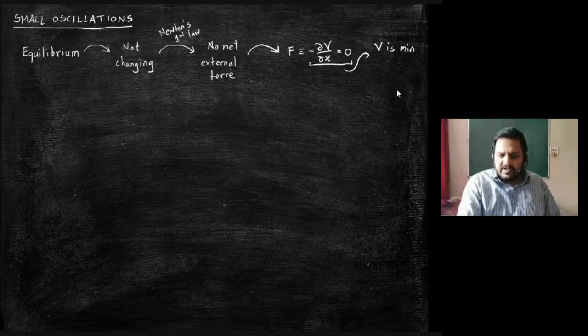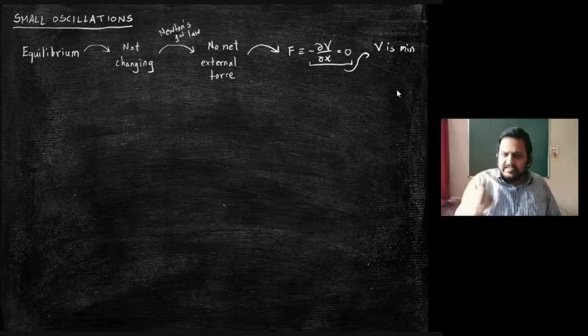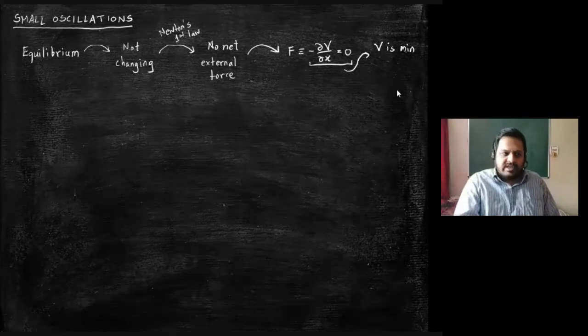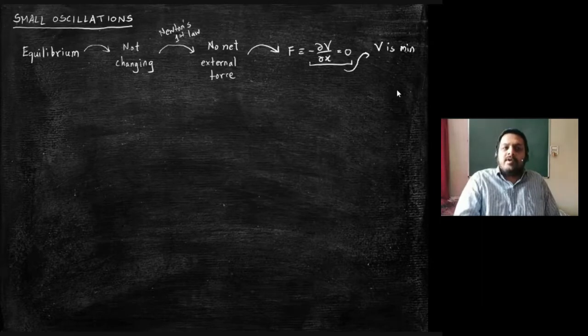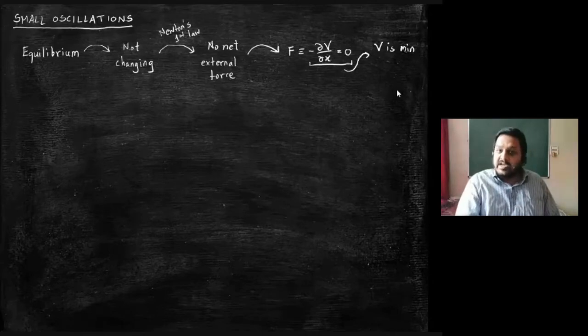So all of these concepts which you mentioned, all these answers came from you. I am just connecting all of them in a chain. Okay? Equilibrium, no change in the system, no external force acting on the system, the potential energy being a minimum. All these things are more or less equivalent statements of each other. Do you agree?